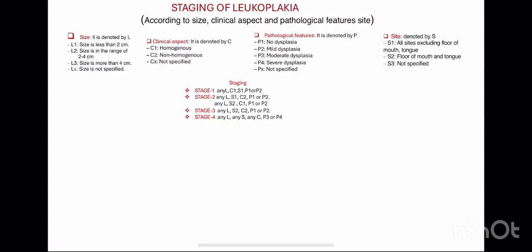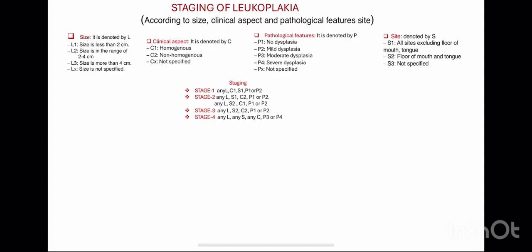Then pathological feature. If there is no dysplasia, that means the cells are normal, then P1. Mild dysplasia, P2, moderate, P3, severe, P4, and not specified is PX. Then site. If all sites are included, excluding the floor of mouth and tongue, then S1. Floor of mouth and tongue, S2, and anything that is not specified, S3. So this is how we will classify it into the stage.